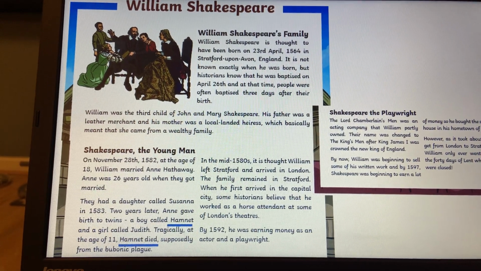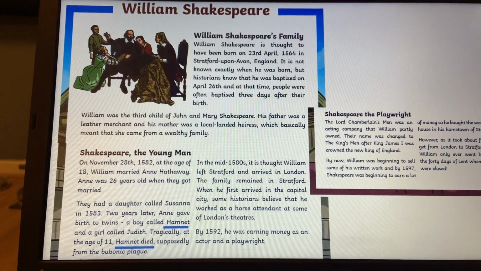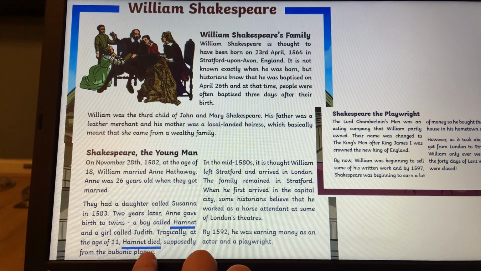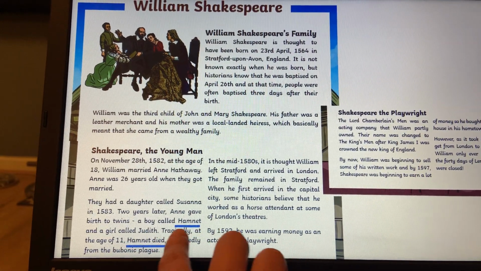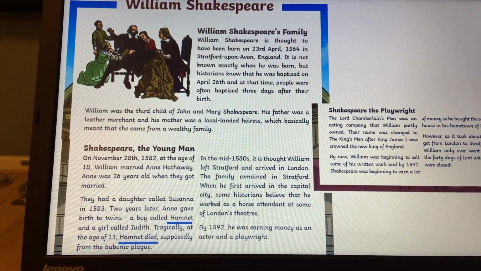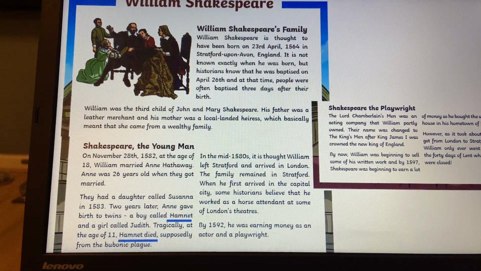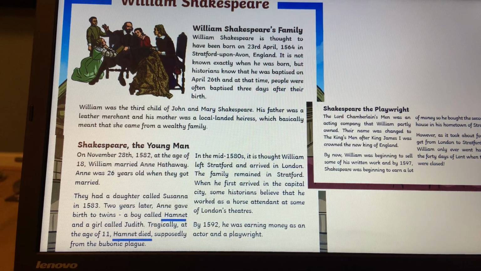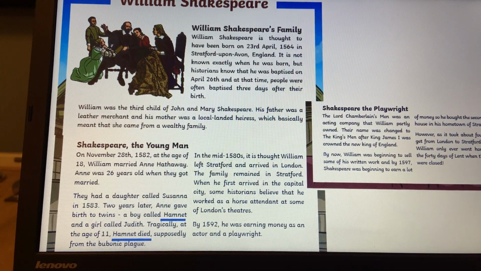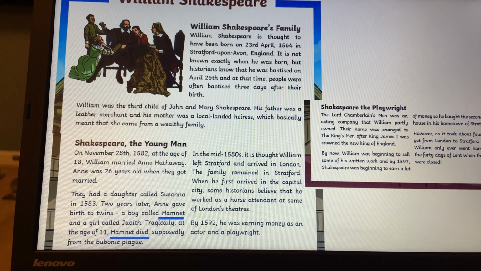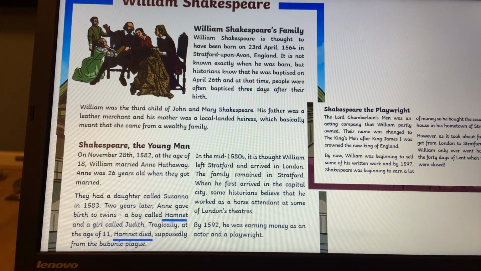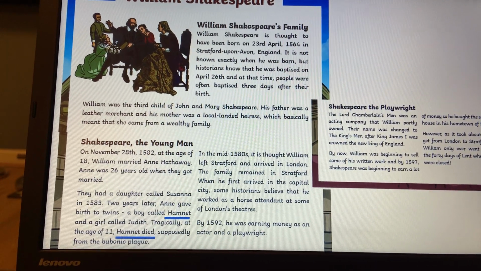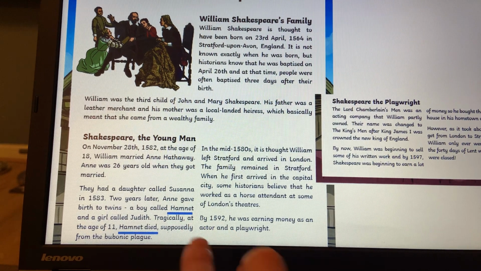So now you need to think from that part of the text, particularly the bit that says about Hamnet's death. In there somewhere, there is a word that is a synonym for unclear. So look at the different words. Tragically, at the age of 11, Hamnet died, supposedly from the bubonic plague. There's only actually one word that it can be, and because we've located the correct sentence, it's quite easy to work out that it is supposedly.